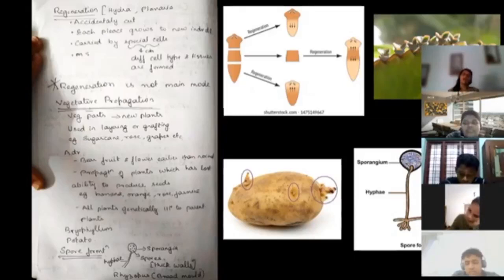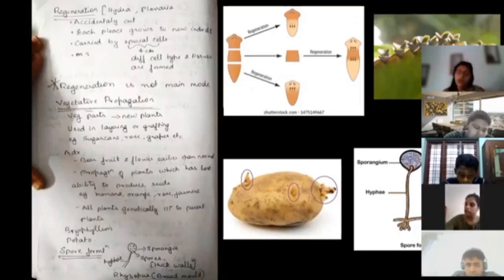So bryophyllum, what happens is that in the margin of its leaves, there will be vegetative buds which are created. And when the buds fall out to the ground, these buds are going to give rise to new chedi, new plant. That's it. This is also an example of vegetative reproduction. Ginger is another example. Banana is an example. Sugarcane is an example. All these are examples of vegetative reproduction. Okay, you have something to do with tissue culture also, but tissue culture is not important. It is a good to know topic.